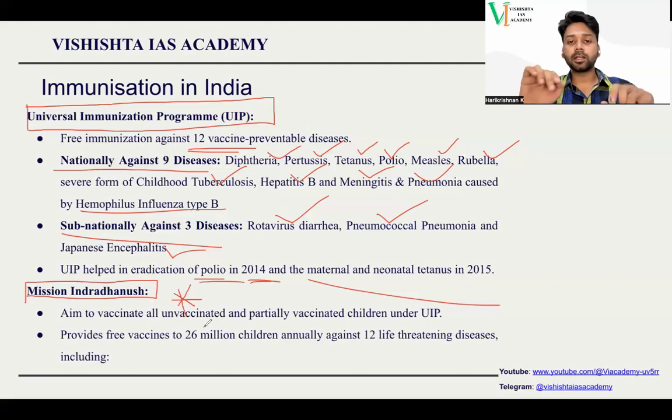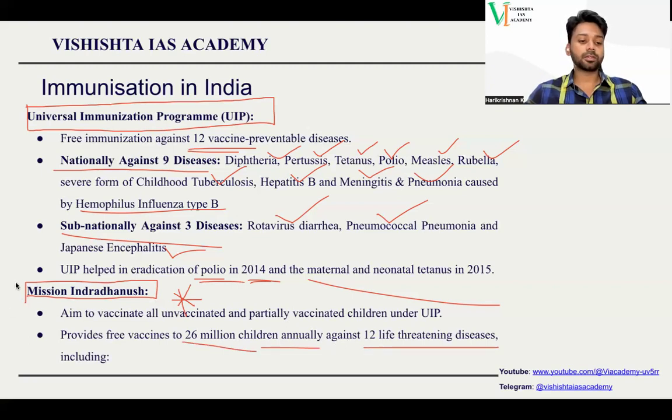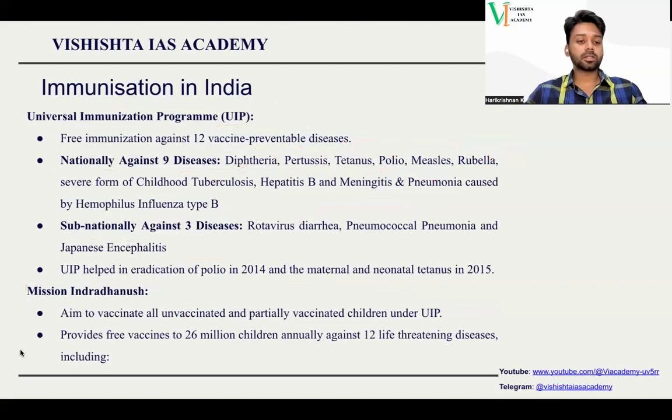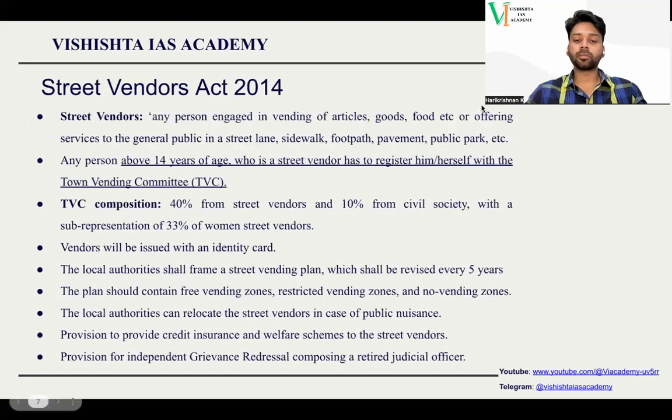So the idea is to identify those people who have not been provided immunization and provide immunization to them. It provides free vaccine to 26 million children annually against 12 life-threatening diseases. So these are all the basic things you need to know.